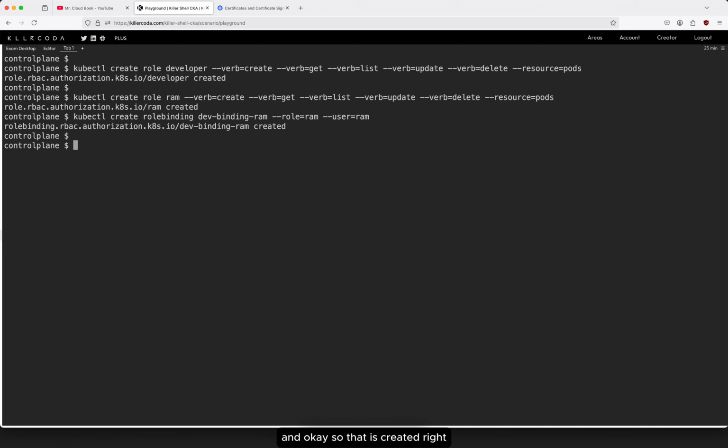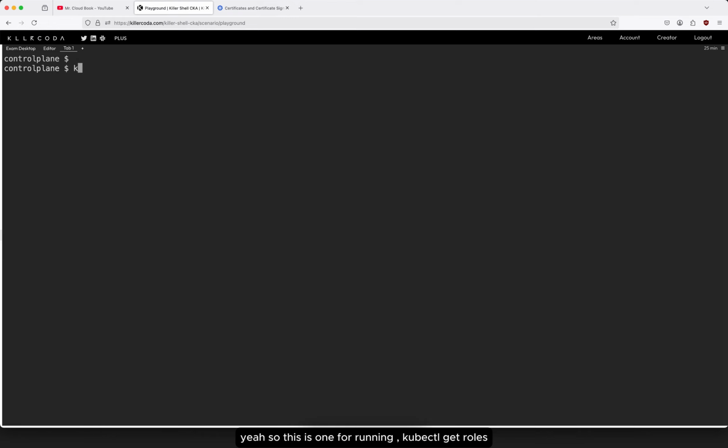So that is created, right? Let's see kubectl get pods. So this is one pod running. kubectl get roles.